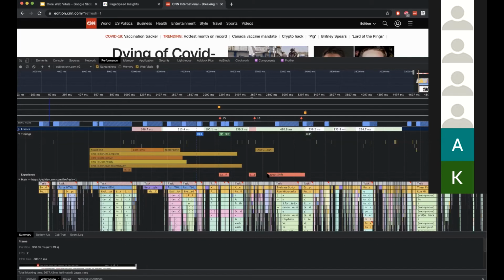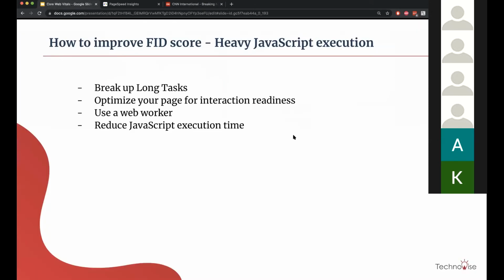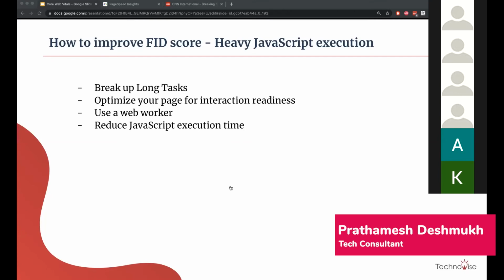Any specific thing that you want to ask, actually? Okay, mostly these things only matter. Is that clear for everyone, how we can improve our FID score?